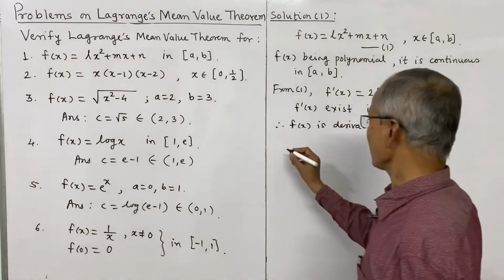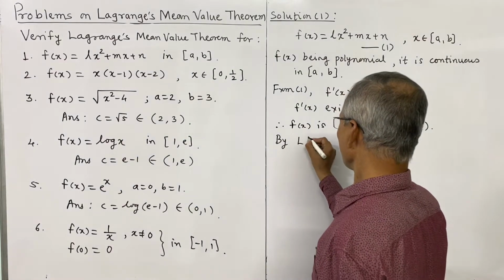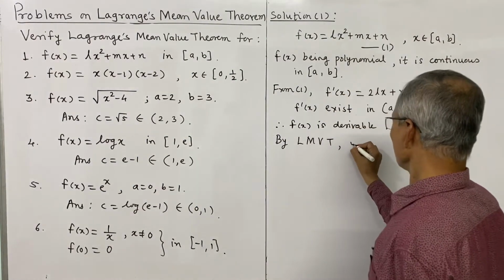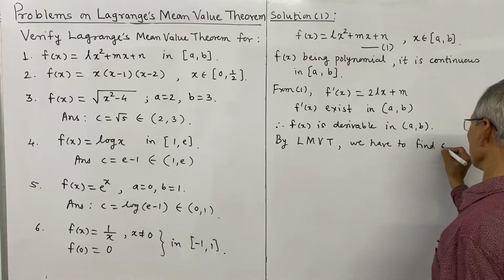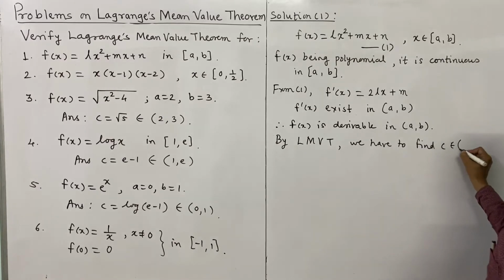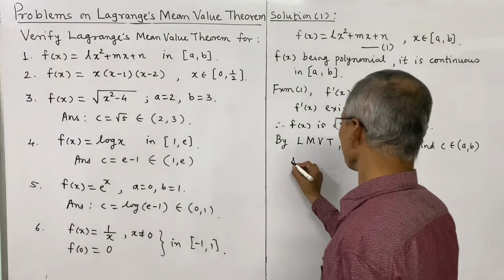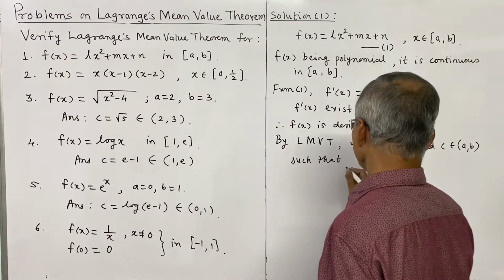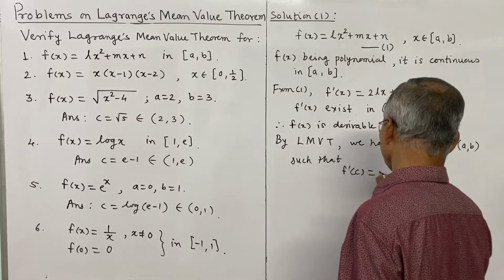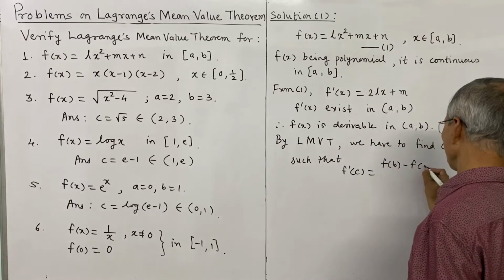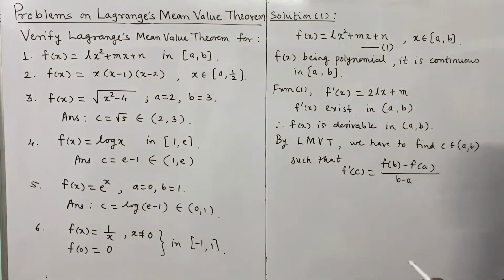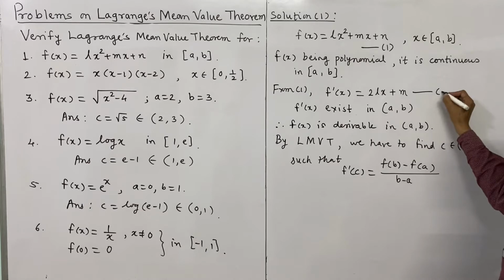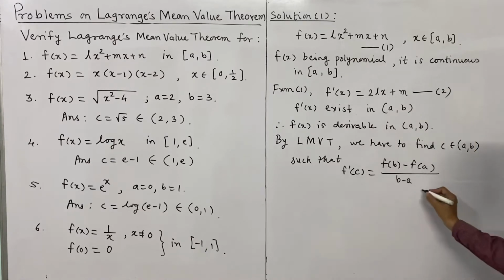And therefore by Lagrange mean value theorem, I shall write in short LMVT, we have to find whether there exists a value c. Find c belongs to open interval a b such that f dash of c is equal to f of b minus f of a divided by b minus a. This we have proved in our earlier lecture. We suppose this as our second equation and this as the third equation.